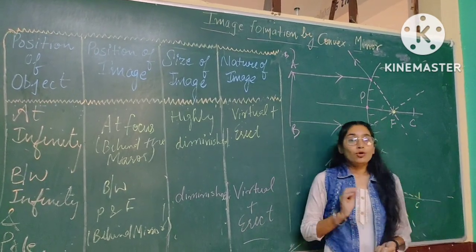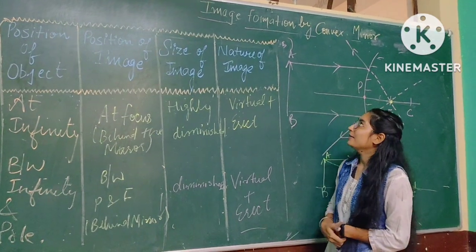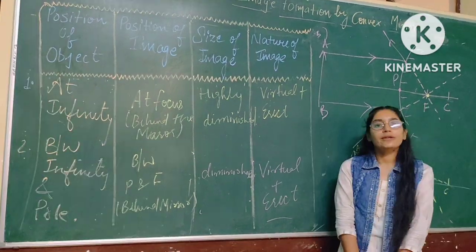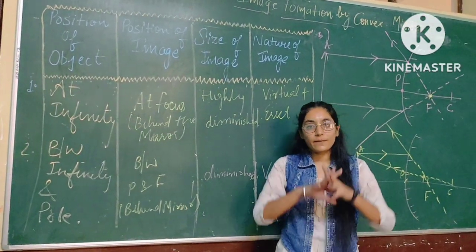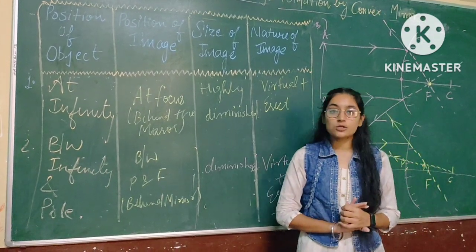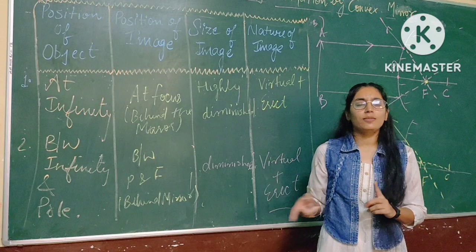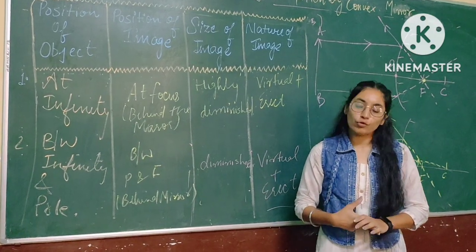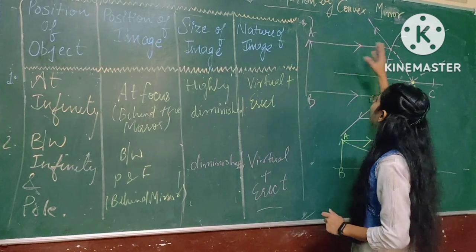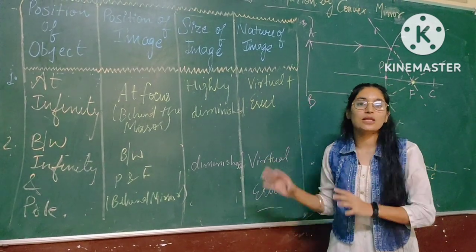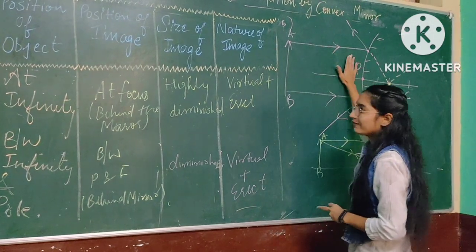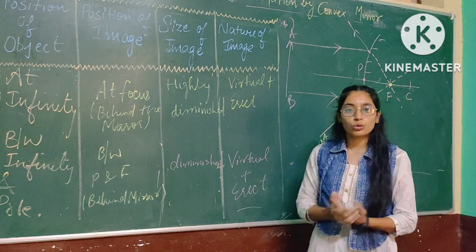So I hope this concept of image formation by spherical mirrors is clear. So this is all about the image formation. Now we are summarizing the lecture. First we discussed the various rules, for when light is coming parallel, through the center, pole and focus. Next we did image formation by the concave mirror, and we discussed the various positions of the object. And next we did image formation by the convex mirror, in which we discussed the two cases. Thank you.